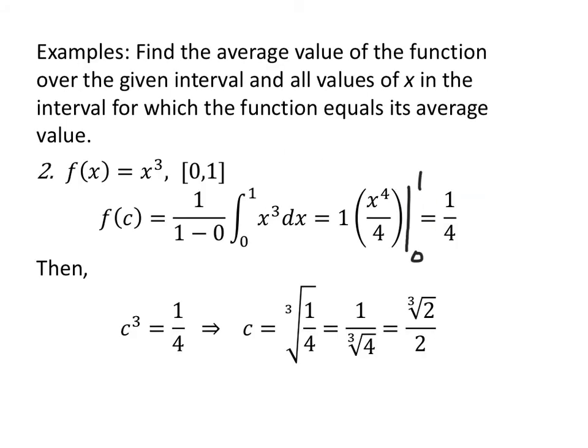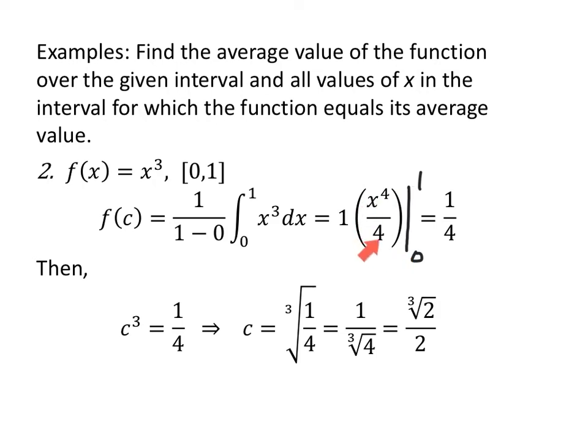Number 2. If f of x equals x cubed, on the interval from 0 to 1, my average value is 1 over 1 minus 0, the integral from 0 to 1 of x cubed dx. Well, 1 over 1, that's just a 1. I wrote it there so it didn't look like I forgot it. The antiderivative of x cubed is x to the 4th over 4. We're evaluating from 0 to 1. When I put in a 1, I'll have 1/4.